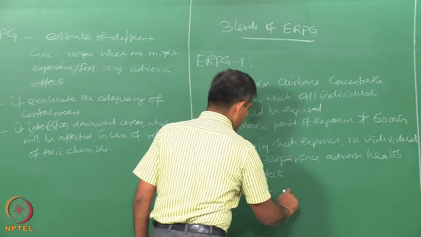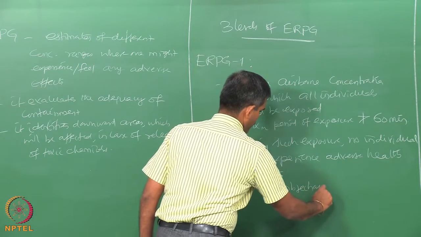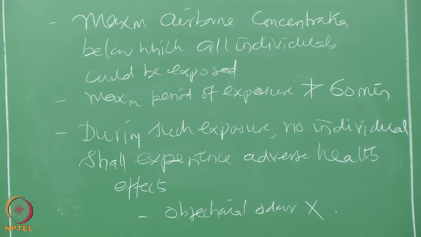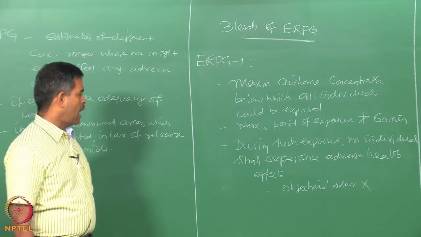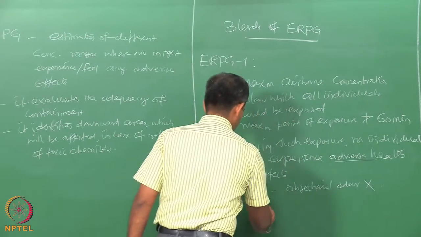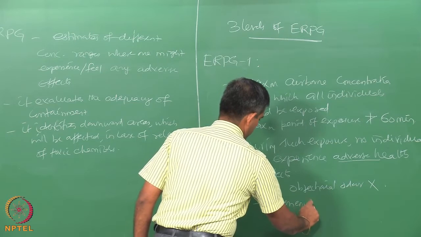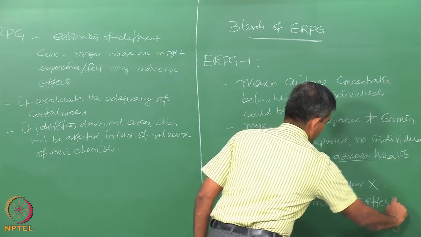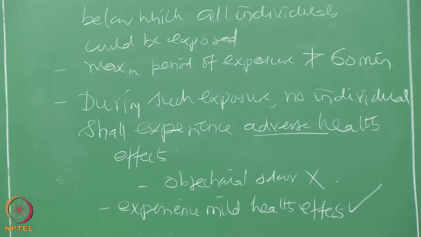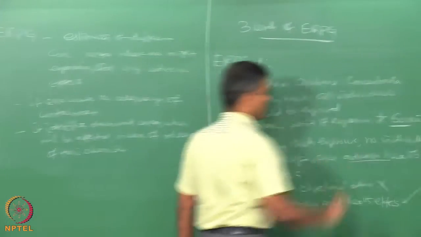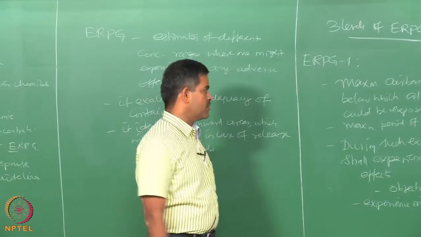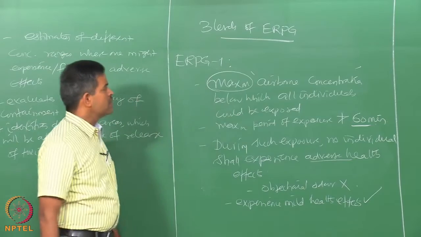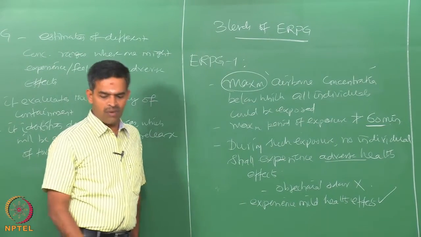They should not even experience objectionable odor. So, they do not experience any adverse health effects. Of course, they can experience mild health effects when they are exposed to this chemical for a period of 60 minutes. So, if you have that kind of concentration, which is airborne concentration whose limit is maximized, the uppermost limit, then that is what we call ERPG level 1.